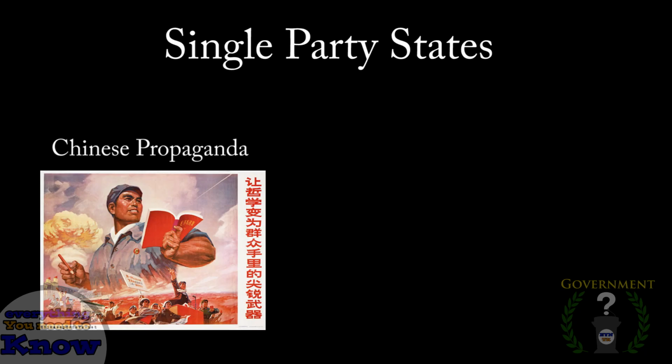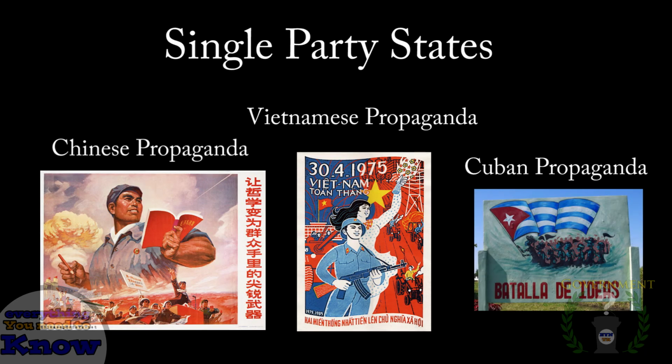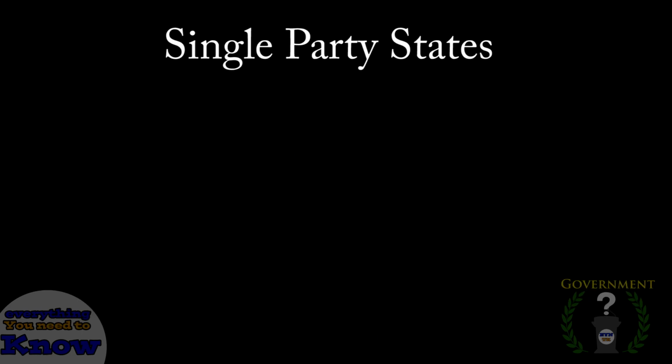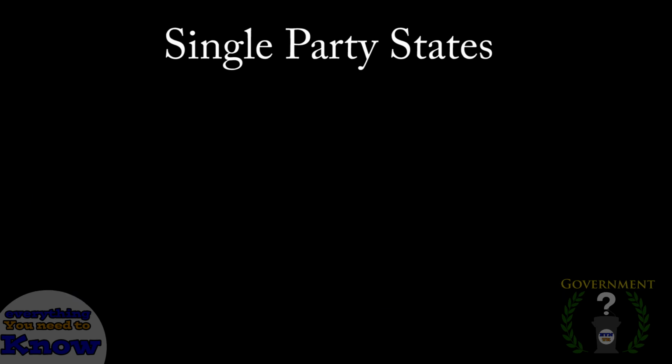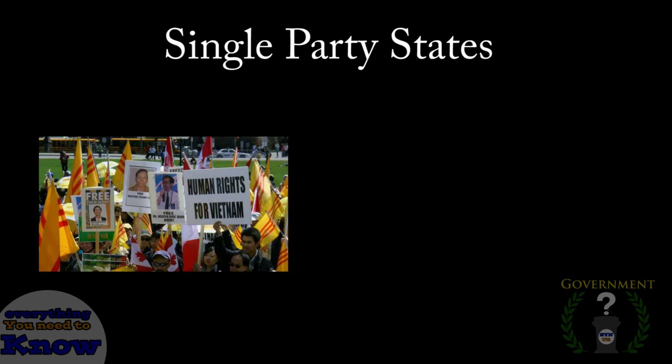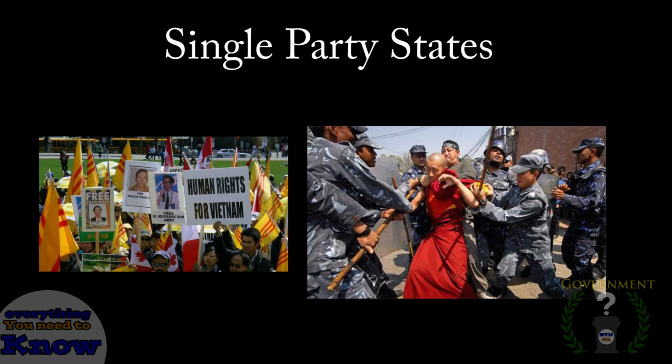These countries try to incite strong nationalist sentiments amongst their people so they believe the only good government is the one in power. By creating this false image of singularity and by extinguishing all individuality, these countries justify only having one party. Like absolute monarchies, these states can do what they wish because there is no opposition. This leads to many human rights violations coming from these countries, but it's not all bad.